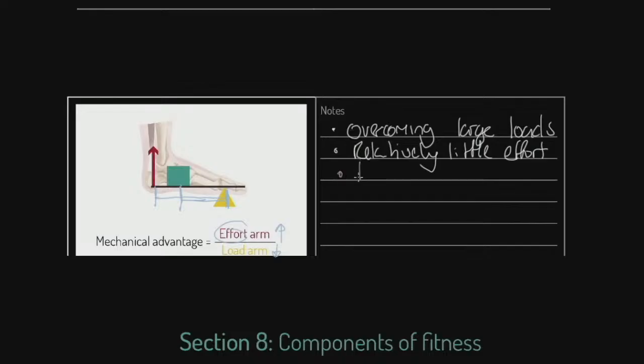It has a down sad face. It has a short range of motion, so it's not a very flexible joint. It doesn't go very far. And then finally, it has what you might call limited or low speed of movement. So what you find with mechanical advantage is it's big and robust and strong, and it does this sort of weighty business. But when it comes to the more kind of floaty stuff like being flexible and being fast, it ain't so good. Okay, so that's what we mean by mechanical advantage.